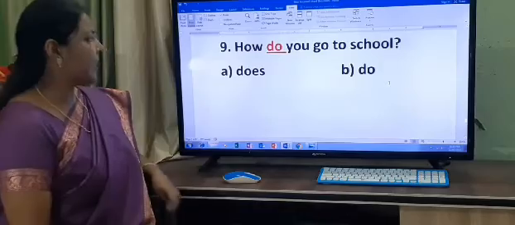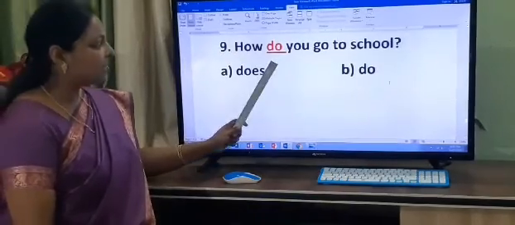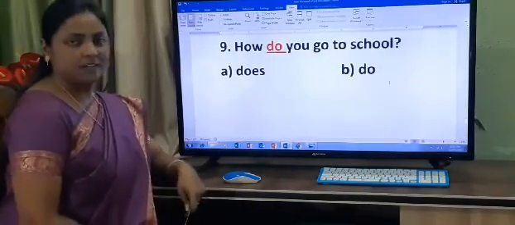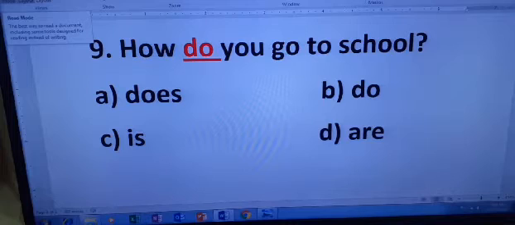Now number 9. How dash you go to school? Your options are A. Does, B. Do, C. Is, and D. Are. So children, what is the correct answer? Do. So your answer is, how do you go to school?